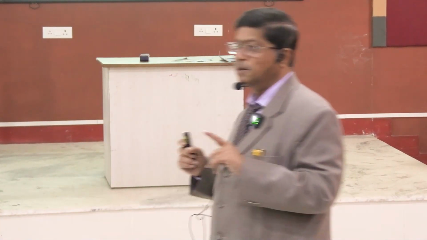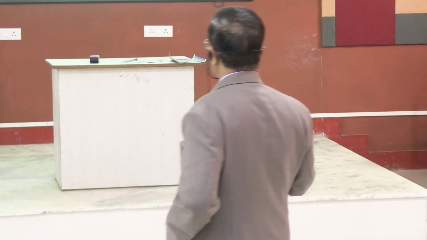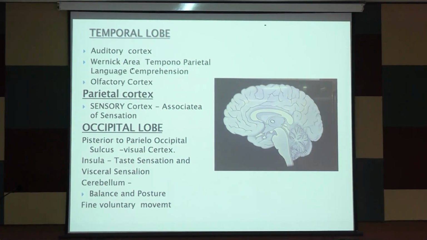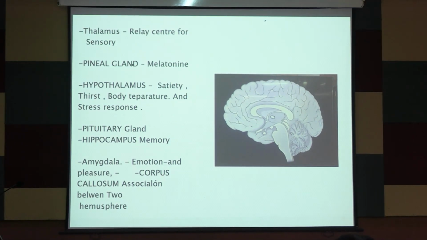But there is a difference between the quadrantic hemianopia of the parietal lobe and that of the occipital lobe. In the occipital lobe the macula is involved, but in the parietal lobe homonymous hemianopia there will be macular sparing. Good. The occipital lobe is also an area for balance and posture.